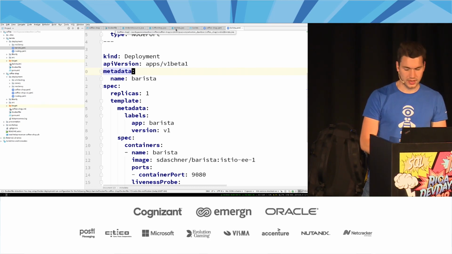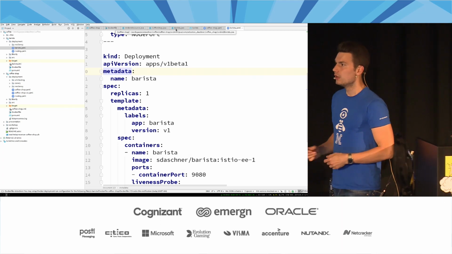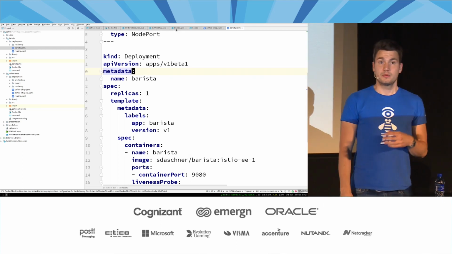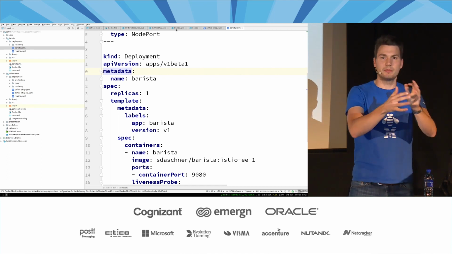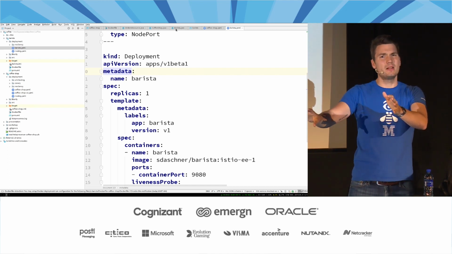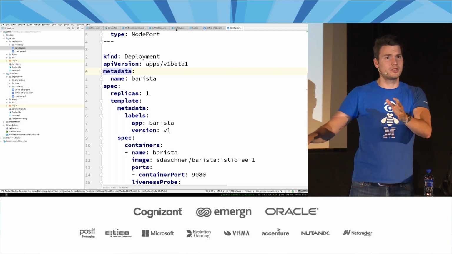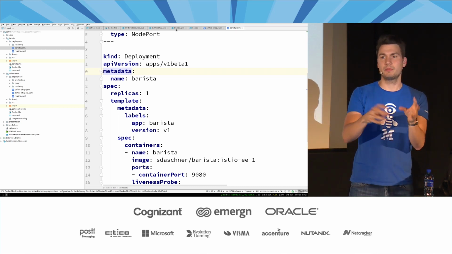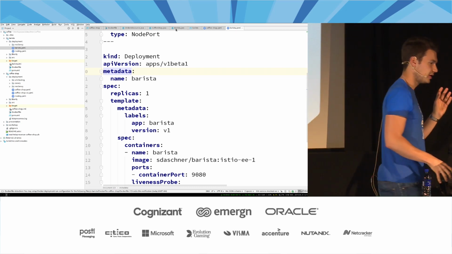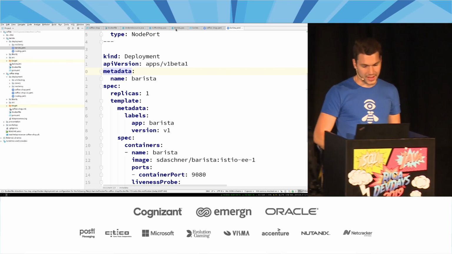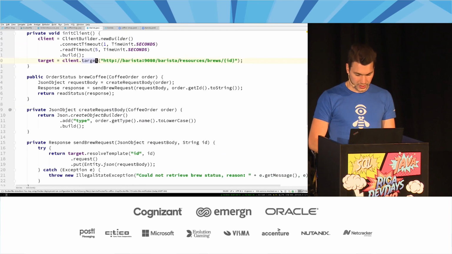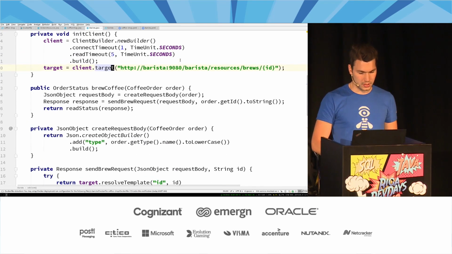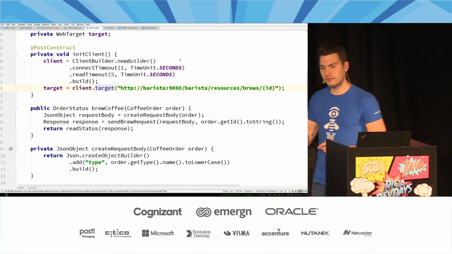Because in the past, we would have needed to configure IP addresses, right, or DNS names for the test environment, for a staging environment, for a production environment. Same with databases, right, or anything external that we want to access. We need to reconfigure that depending on the environment. So here in a Kubernetes environment, we have actually a nice way of doing that so that we can avoid this configuration. And you've probably seen this URL before.